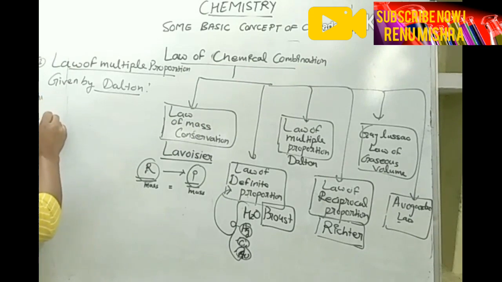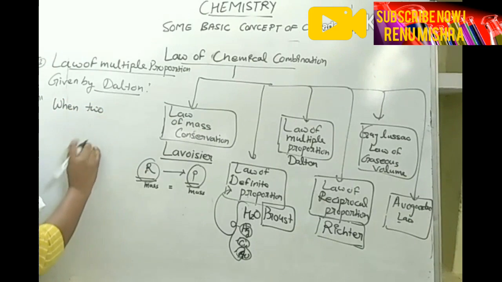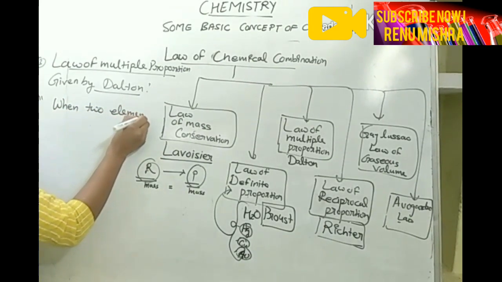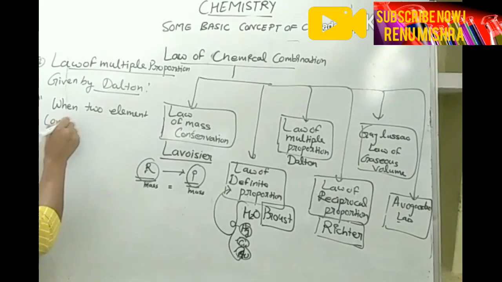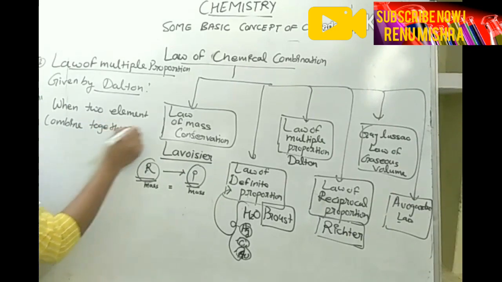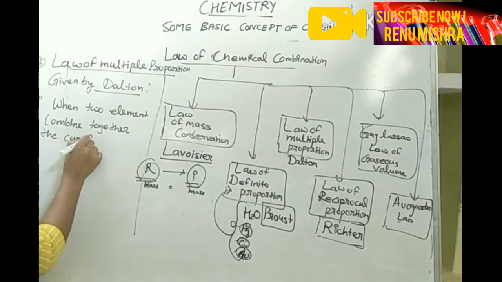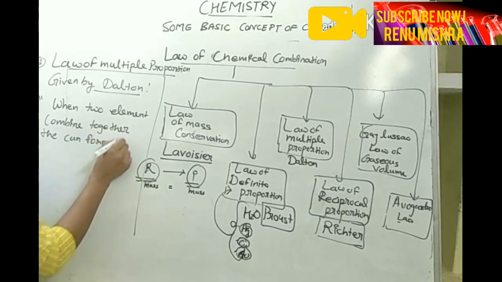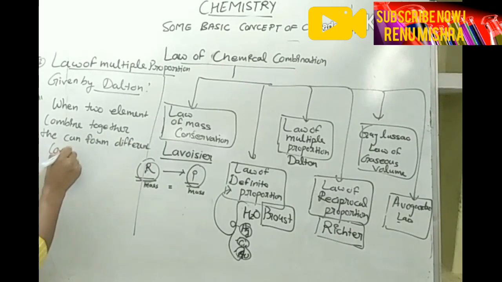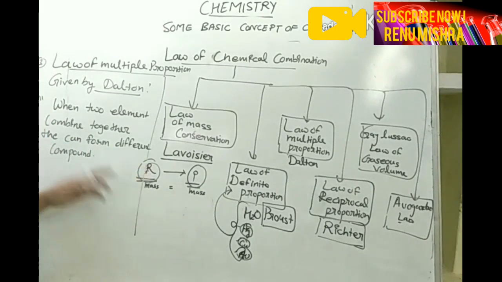According to this law, students, you can write with me also: when two elements combine together, they can form different compounds. Do you understand how different compounds? Here I am going to tell you.